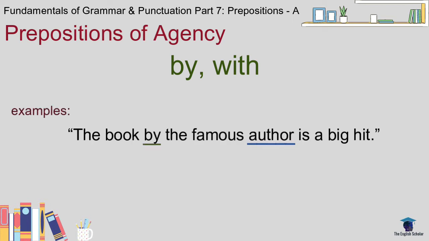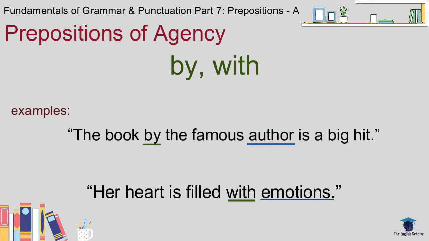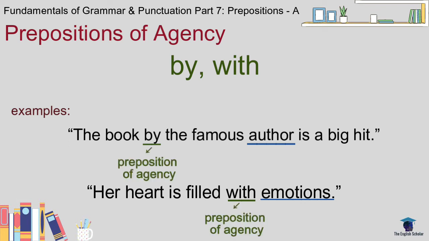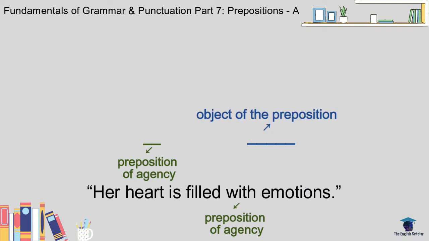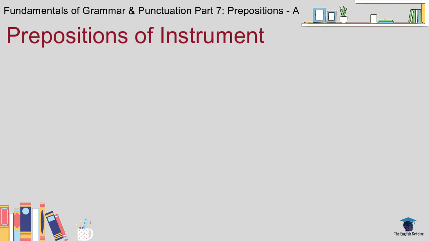The book by the famous author is a big hit. Her heart is filled with emotions. Now, our prepositions are by and with, while the famous author and emotions are the objects of these prepositions. Next, prepositions of instrument. We have only three, and let's take two for our example sentences.